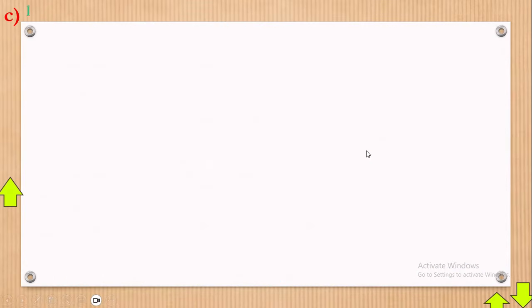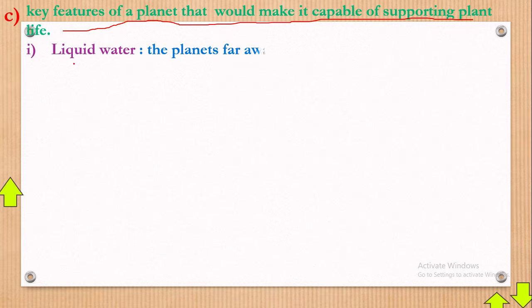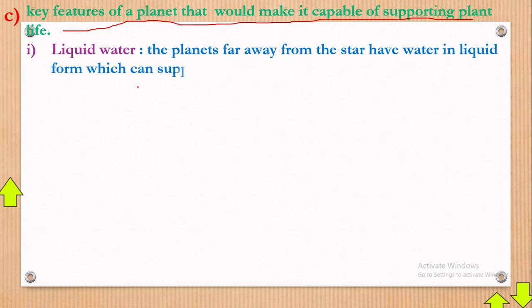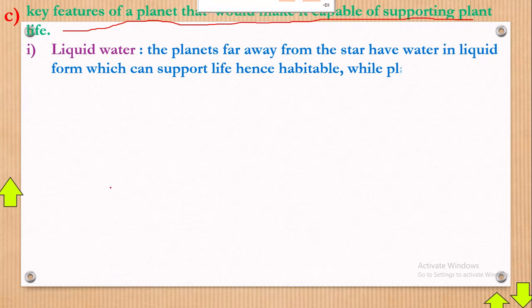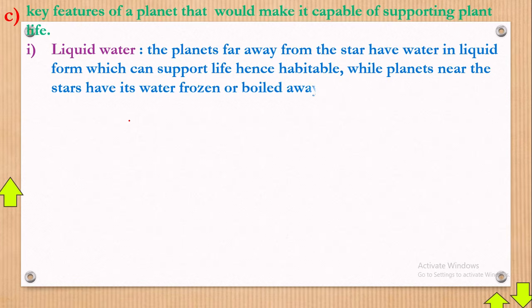Now, here we are still. We are now trying to explain. In green is a reflection of what we have in the question, a simple reminder, because we can't keep referring back. So they say the key features of a planet that would make it capable of supporting plant life. Okay, now any planet must be having liquid water. You must really figure that out. So it must be having liquid water. Of course, I'll get that explained. So I think let's start off.